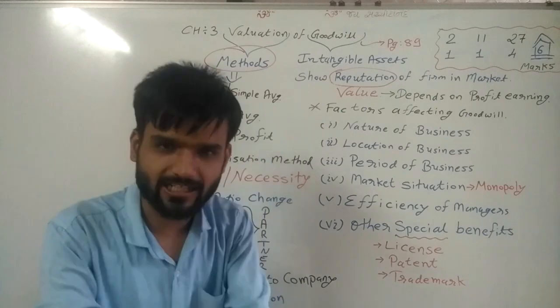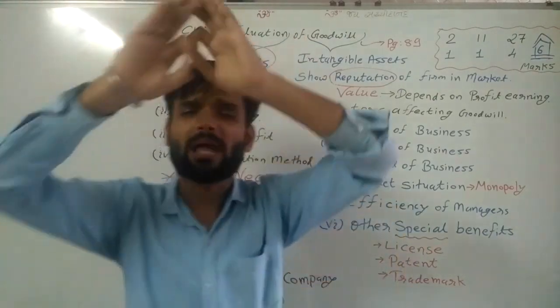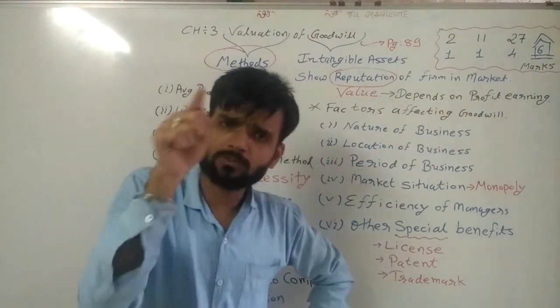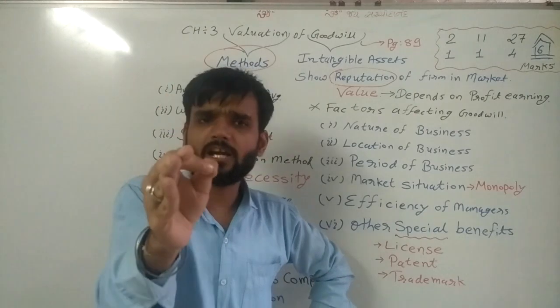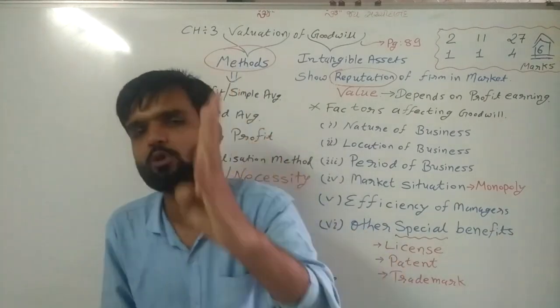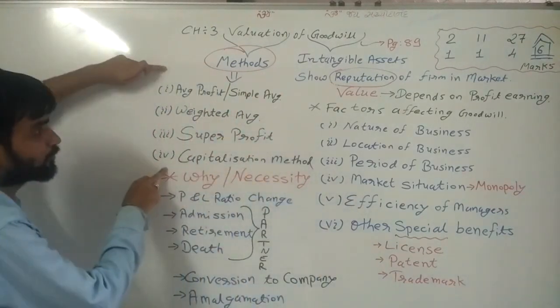So in your textbook, 4 methods are available. There are many methods of calculating goodwill. But from that, related to our syllabus and our examination, only 4 methods are there. And they are these 4.